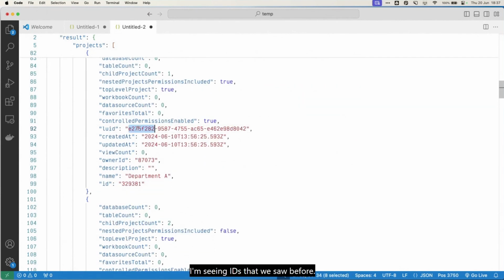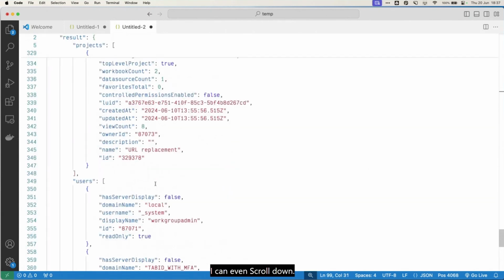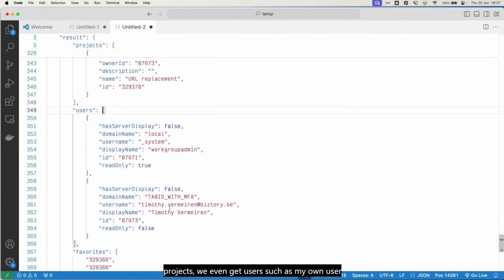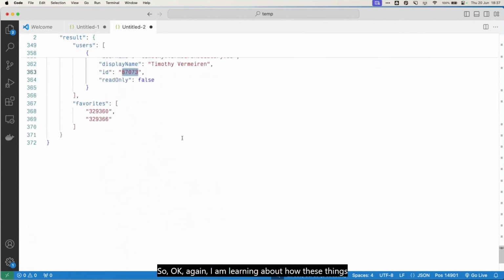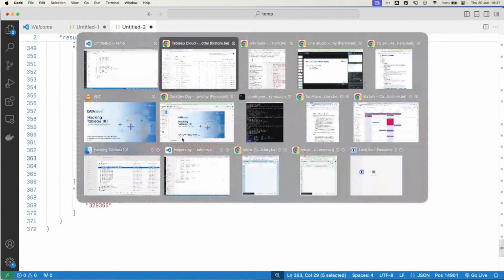I'm seeing IDs that we saw before. I'm seeing different IDs that are proper to the Viz portal, etc. All very interesting. I can even scroll down. And in fact, what I see here is that aside from projects, we even get users, such as my own user that's being returned because I happen to be the owner of many of these projects. So, okay, again, I am learning about how these things come to be.